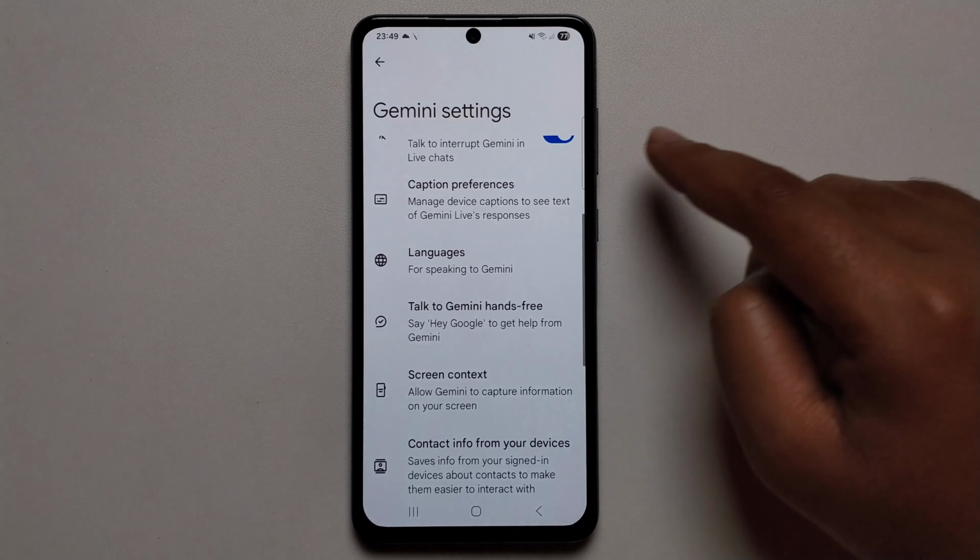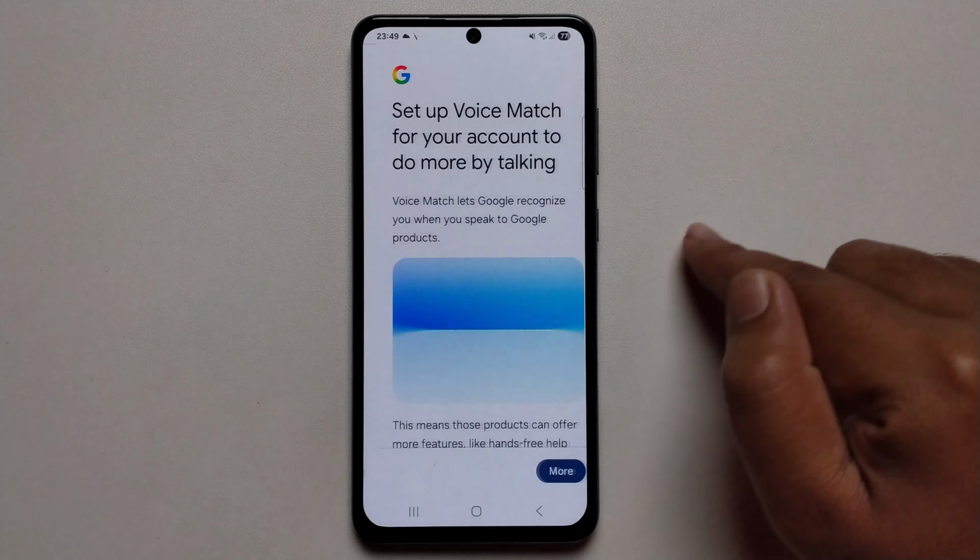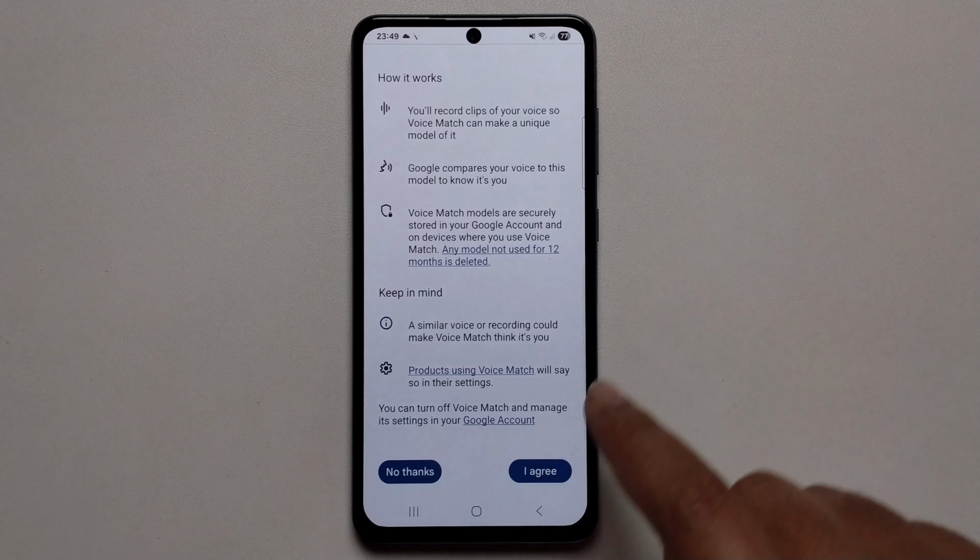So as you can see, now it's turned off. At first you need to turn on and set up. Okay, press on turn on, then I agree.